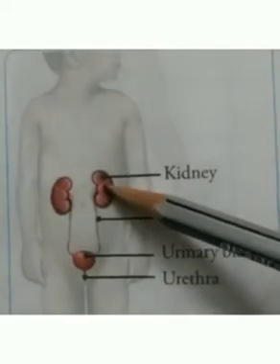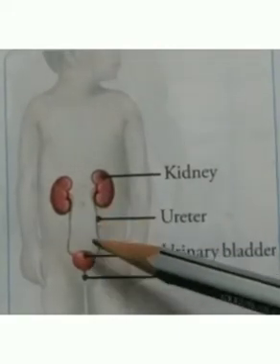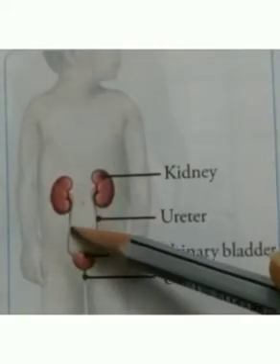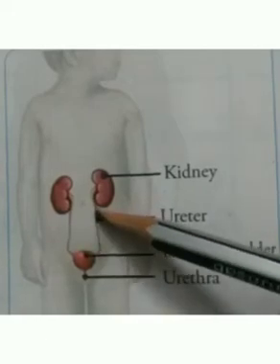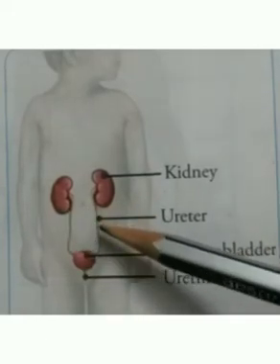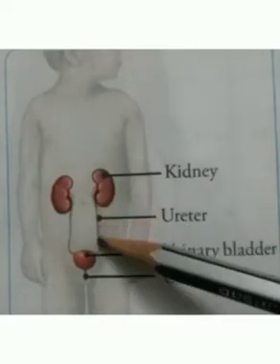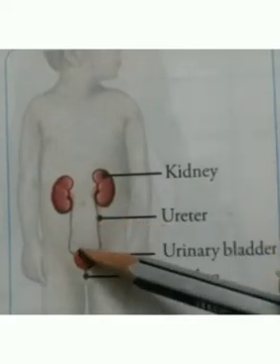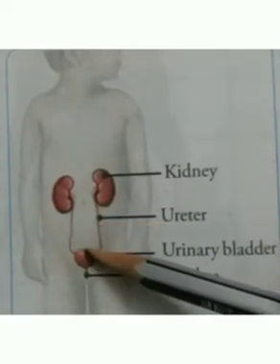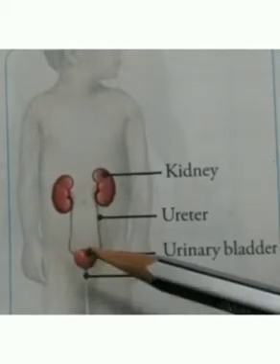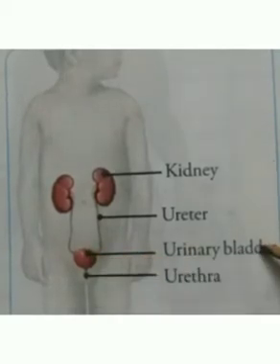This urine goes into two very thin tubes called ureters, and from the ureter it goes into a balloon-like organ called the urinary bladder.